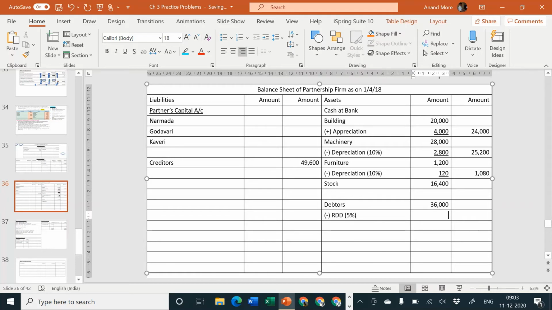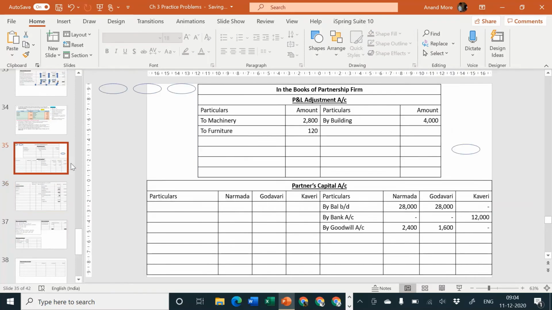36,000, last zero cancel is 3,600, that becomes 10%, but we want 5%, so half of the same, that goes to 1,800. Okay, so I'll say 36,000 minus 1,800. 36,000 minus 1,000 is equal to 35,000 minus 800 is equal to 34,200. 34,200. Okay, next part. The second effect of the same, RDD is a loss, it will be transferred to our